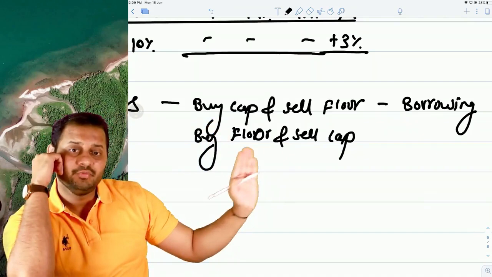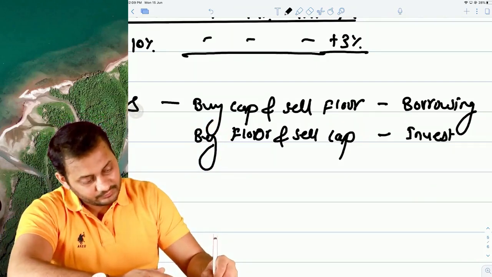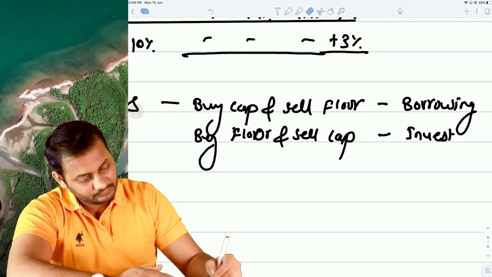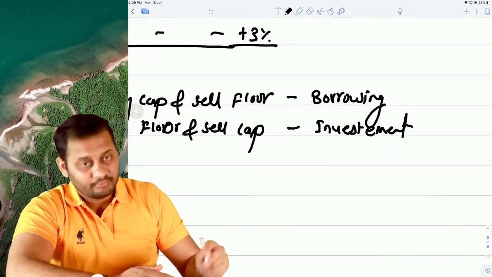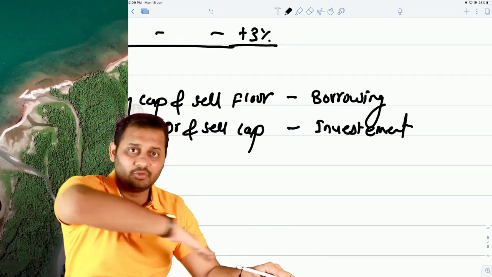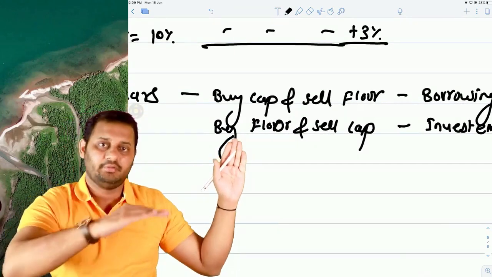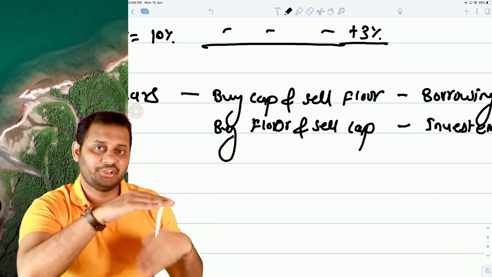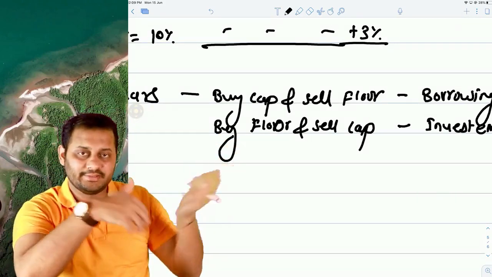And when do you think you will buy floor? You will buy floor only in case of investments or deposits. Because in that case, the risk is the interest rate can go down and you will receive less income. That's why you want to put a lower limit, below which it cannot go. And if it goes, you will get a floor payment receipt.